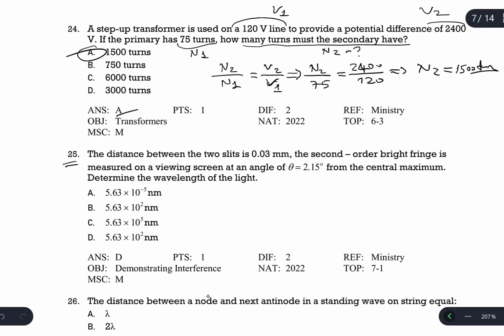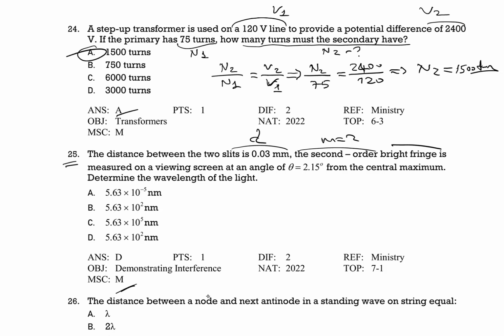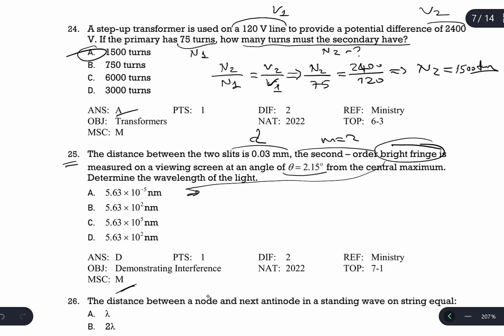Question number 25. Okay, this is the last repeated question, but a modified one with different numbers. The distance between two slits, which is D, is 0.03 millimeter. The second order bright fringe, which is M equal to 2, bright constructive interference, is measured on a viewing screen at an angle of 2.015 from the central maximum. Determine the wavelength of the light. For the bright fringe, I'm going to use the equation for constructive interference. We know that for constructive interference, D sine theta is equal to M times lambda.